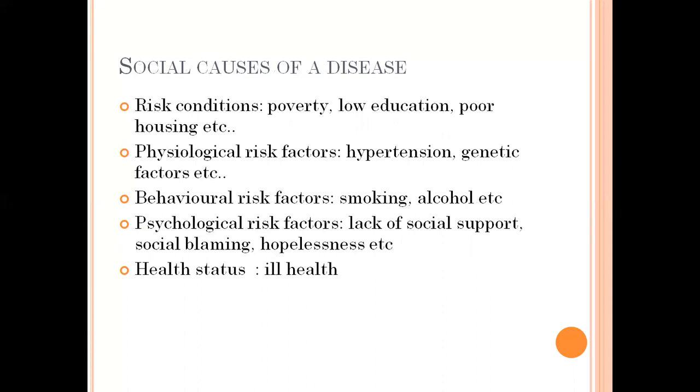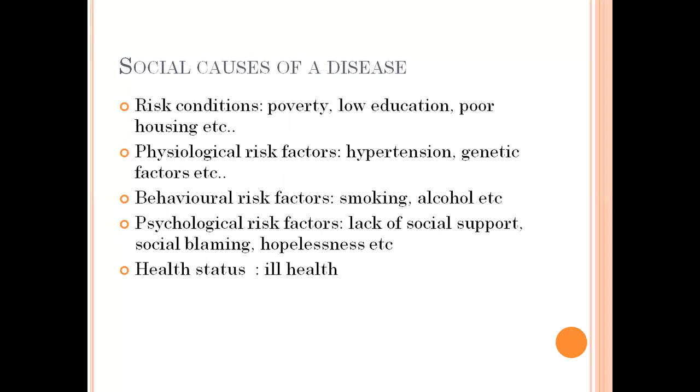If the person is in poverty, then they will get the disease. Because of poverty levels, they can't maintain their health or their nutrition, so they will get these diseases. And low education: if they are not educated properly, then they don't know how to maintain sanitation, so because of that also they will get it. And poor housing is also one of the reasons. If they don't have proper houses, there are chances of getting the disease.